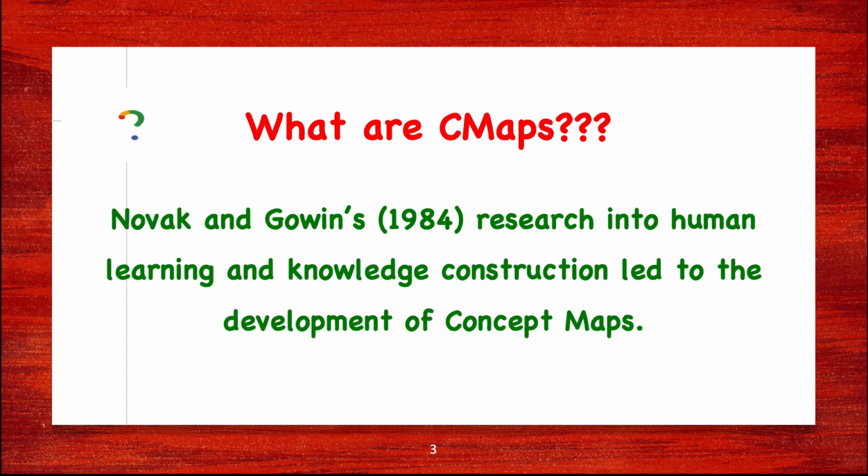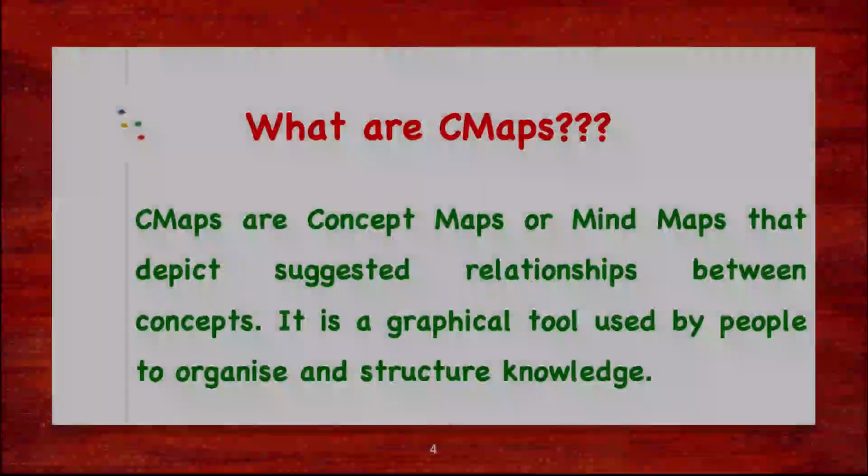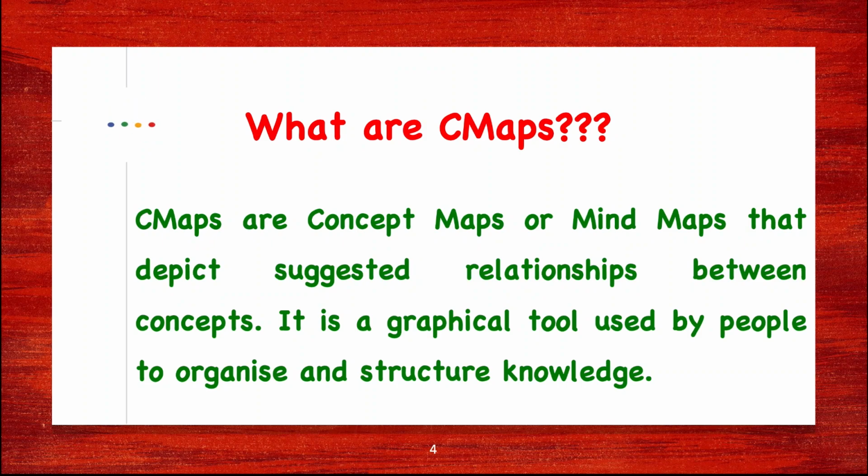So basically, concept maps represent organized knowledge. Concepts tend to be nouns and linking phrases are usually verbs, as in grammar. And it is recommended that both consist of as few words as possible.